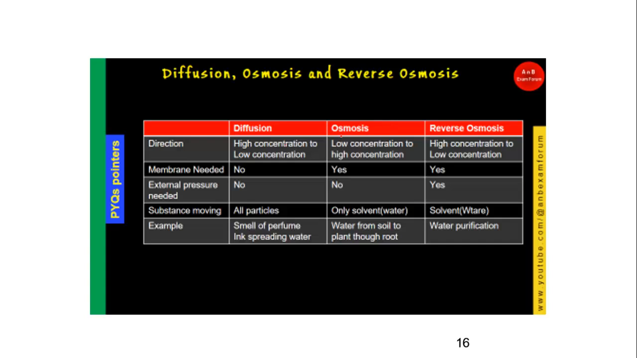The next one is osmosis. It is the reverse of diffusion, and it is basically movement from low concentration to high concentration through a semi-permeable membrane, so a membrane is needed. In osmosis external pressure is not required, but in RO, that is reverse osmosis, external pressure is required. In osmosis you have the example of water going from soil into plants through roots, and in water purifiers reverse osmosis, RO, is used, where the solvent moves from high concentration to low concentration. In such cases external pressure is required.